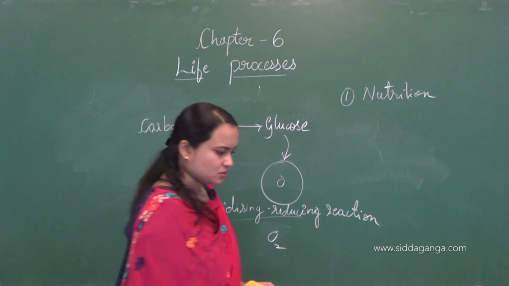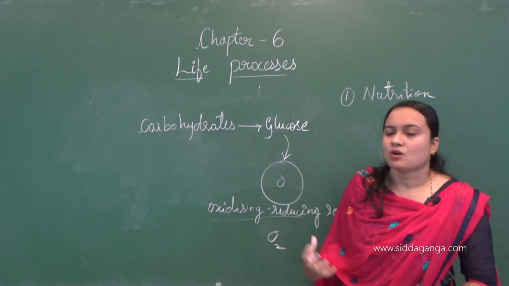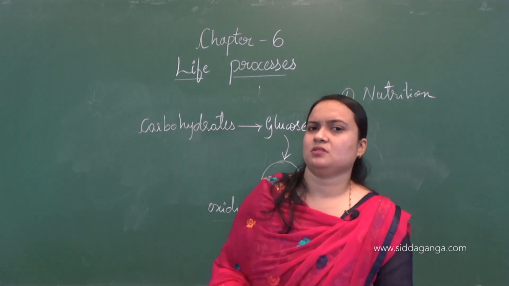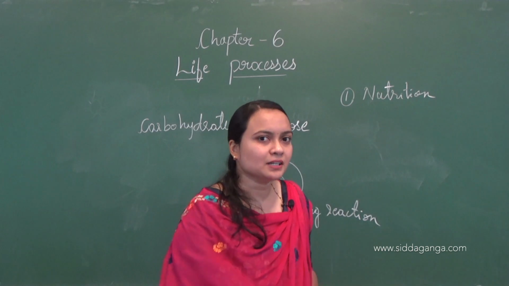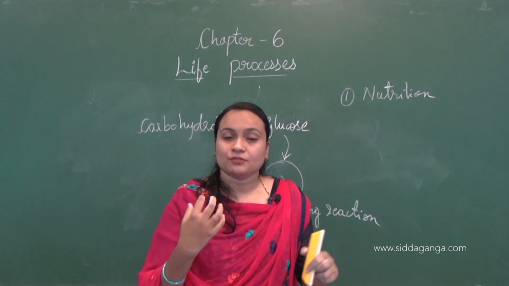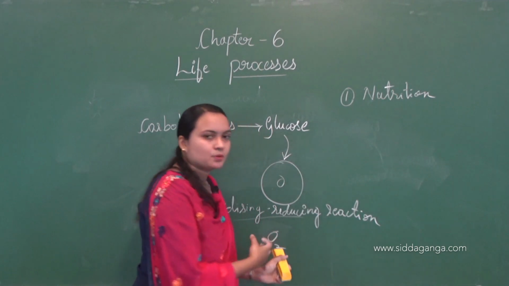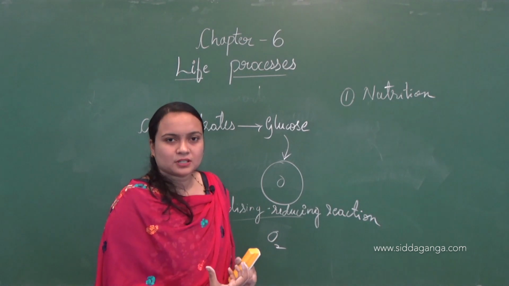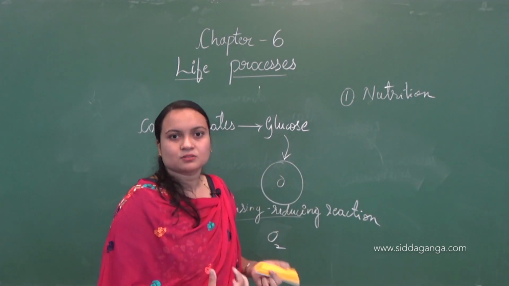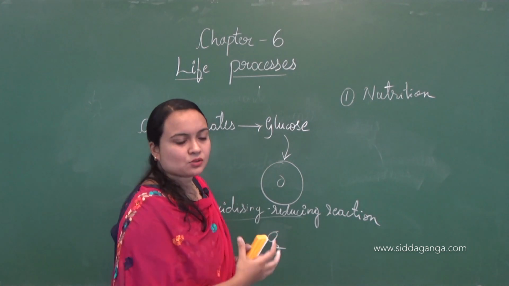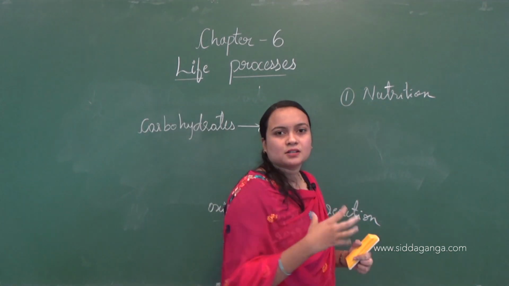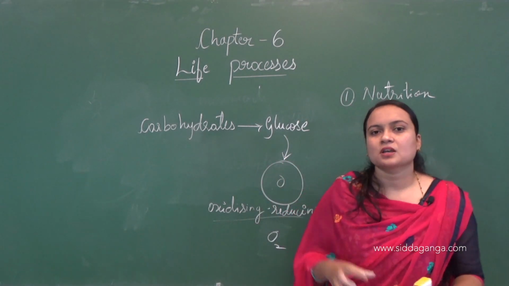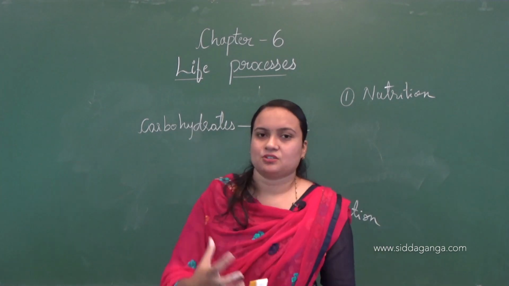Then where do we get this oxygen from? It is present in the environment. And if we need oxygen for such processes, we must get that oxygen. So we have a separate process for that. We inhale the oxygen, we respire the oxygen, and this oxygen will reach the respiratory organs in our body, and there the oxygen will diffuse and reach all the cells.